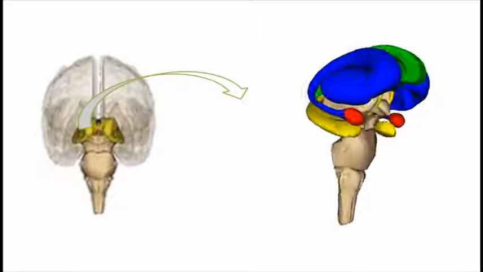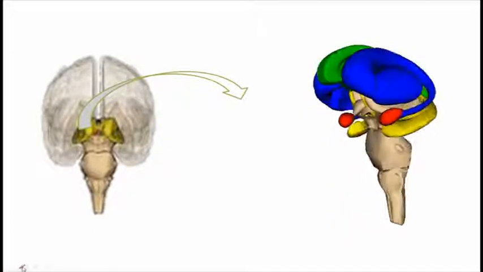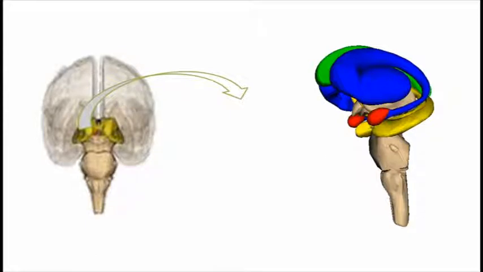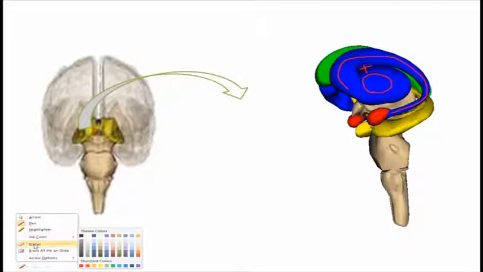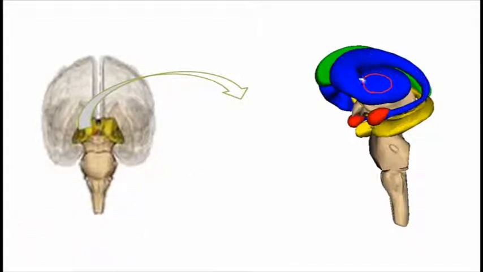Now I will tell you which structures these are. As you can see, highlighted in red is the caudate nucleus, and this is the putamen. Together, these form what is called the striatum, also called the neostriatum.